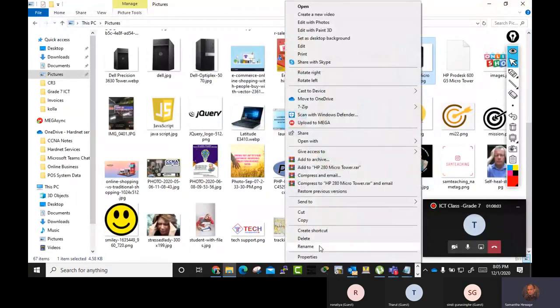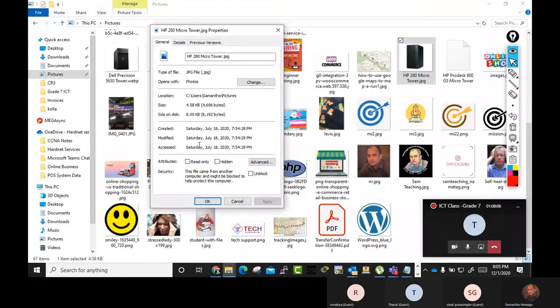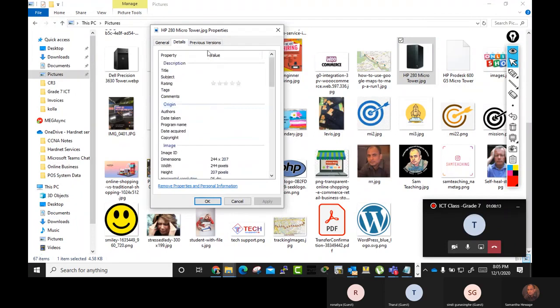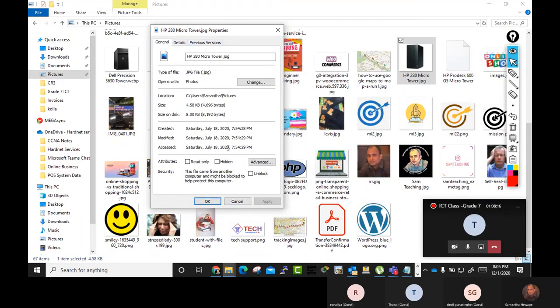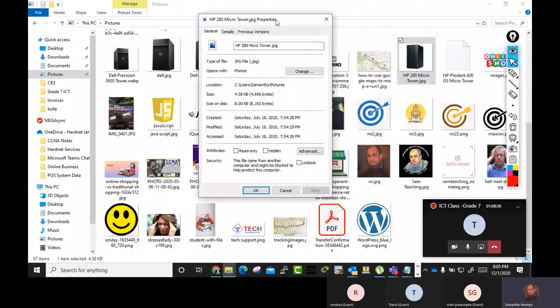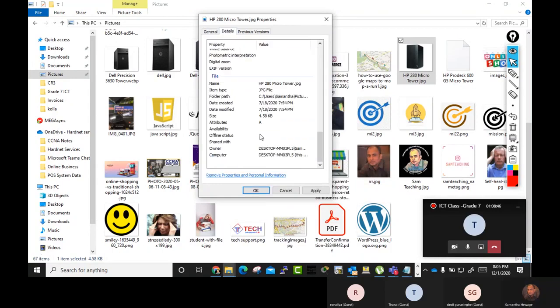Right click, go to properties. Here the folder path is there.